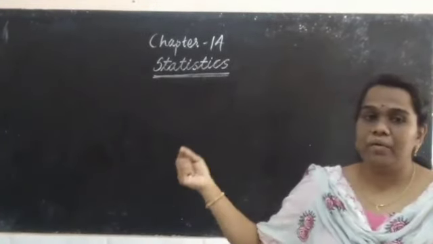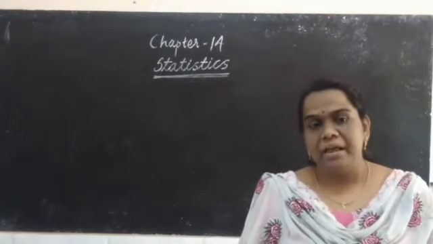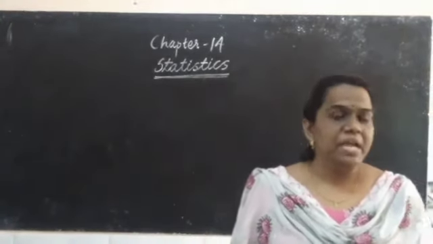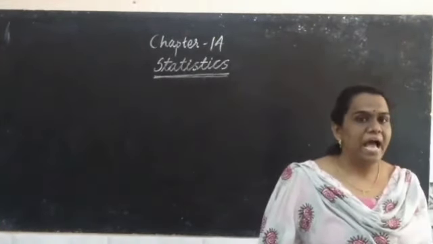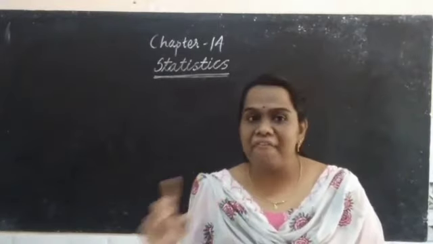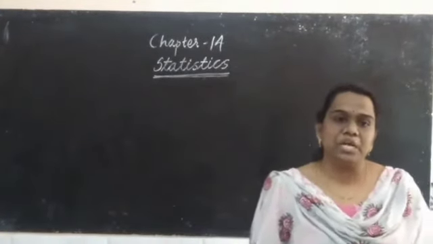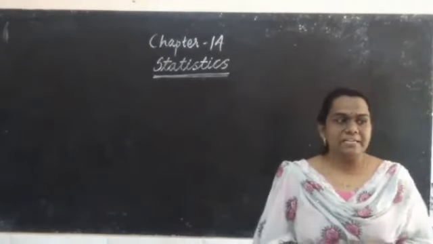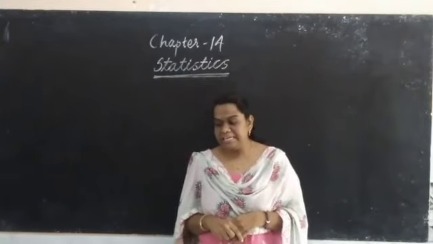One is 35 kilogram, 40 kilogram, 50 kilogram and so on. Most of them are between 50 and 55. If it is so, the average value comes to the center. That is known as measure of central tendency. That is why the average is known as measure of central tendency.